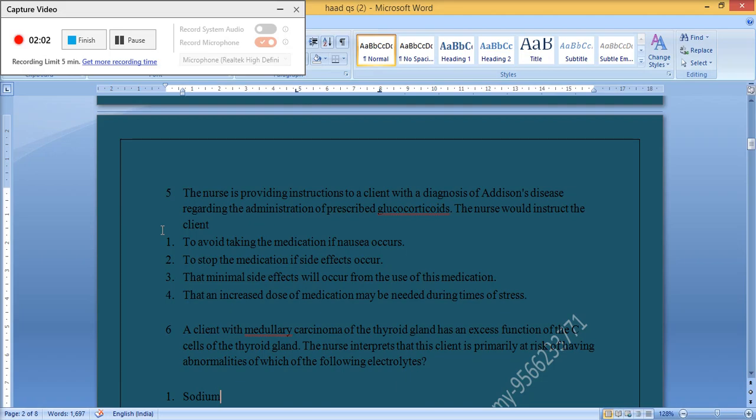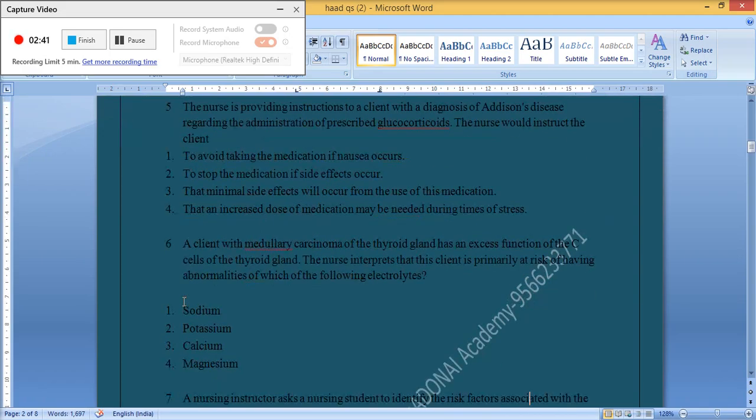5. The nurse is providing instruction to a client with a diagnosis of Addison disease regarding the administration of prescribed glucocorticoids. The nurse would instruct the client: 1. To avoid taking the medication if nausea occurs. 2. To stop the medication if side effects occur. 3. That minimal side effects will occur from use of this medication. 4. That an increased dose of medication may be needed during times of stress. The correct answer is 4. That an increased dose of medication may be needed during times of stress.